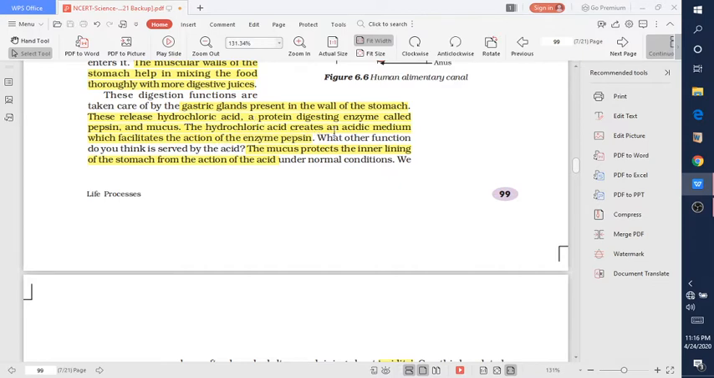The hydrochloric acid creates an acidic medium which facilitates the action of the enzyme pepsin, and this pepsin breaks down the complex protein into simpler ones. The mucus protects the inner lining of the stomach from the action of acid, and this acid is very strong, with a pH of about 1.5 to 3.